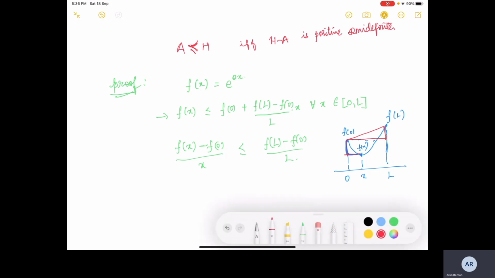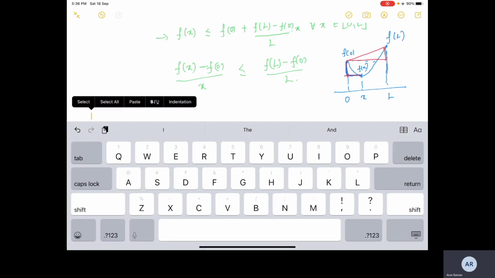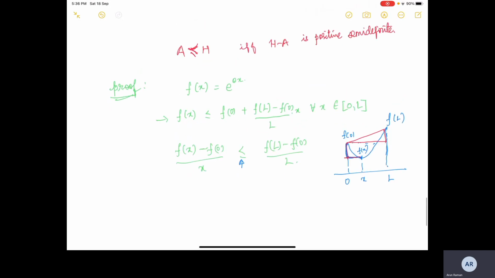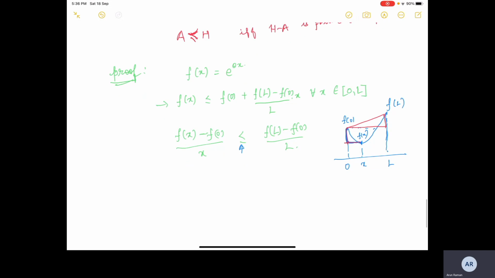I will advise you to mull over it and see why this is true, and more specifically, in what case we will have an equality here. Just think about it. It will make you more comfortable with the material, but I think it is quite straightforward. So we will use this result as it is.